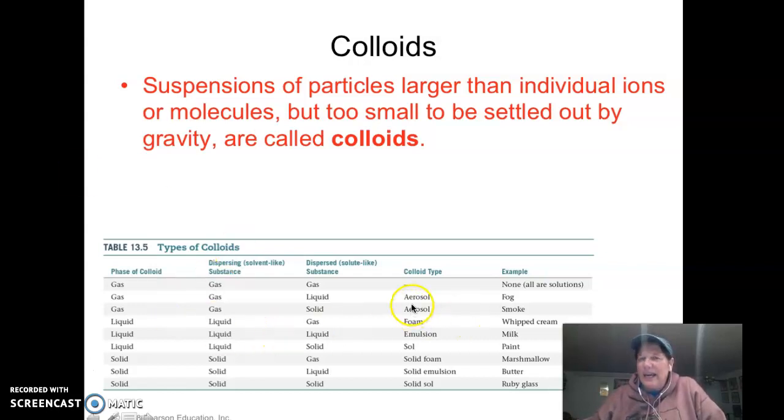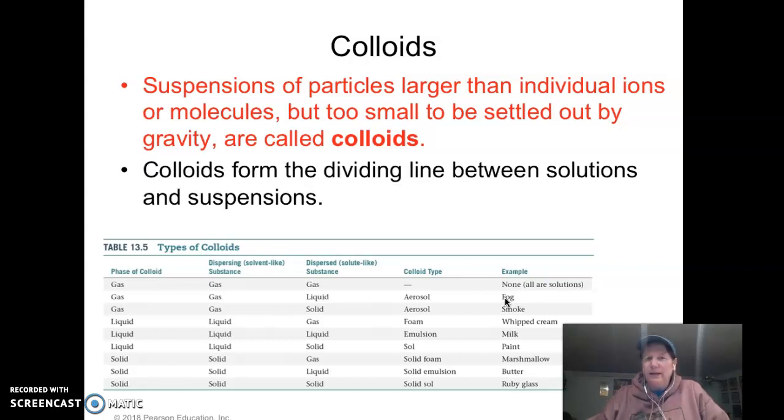You can see some down here, like aerosols are considered colloids. Fog. See, the particles are big enough to reflect light. If you think about it, when you're driving in fog, what happens? You turn your lights on, you turn them off right away because that's too much, because it reflects the light back in your eyes and you can't see. Smoke is an example of a colloid. Whipped cream, milk is actually, paint. These are different types of mixtures, but you can see the particles are big enough to cause some change in their properties, okay? So colloids are the dividing line between solutions and suspensions. This is the smallest particles, this is the largest particles, and colloids are the ones in between, okay?